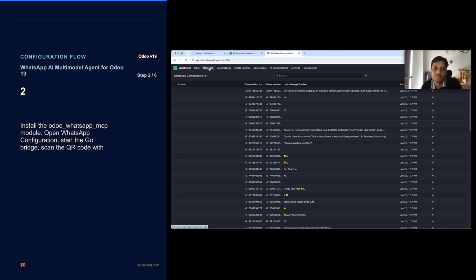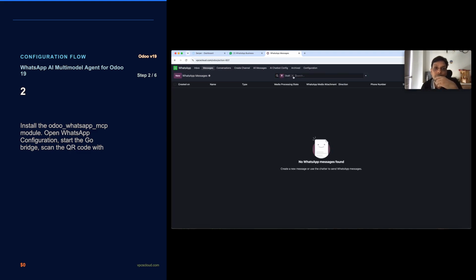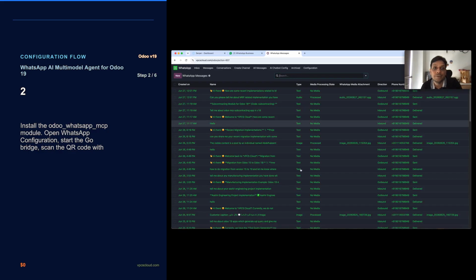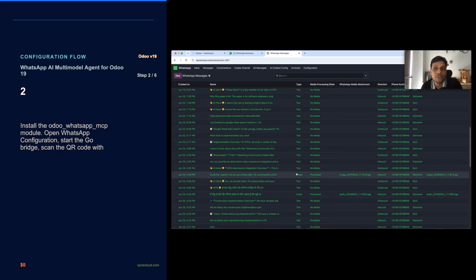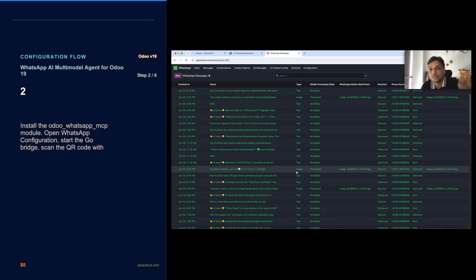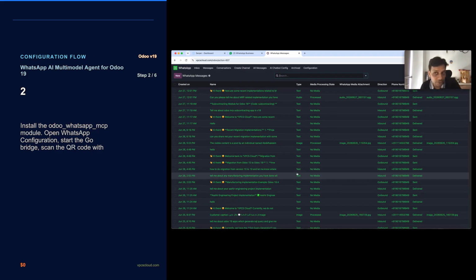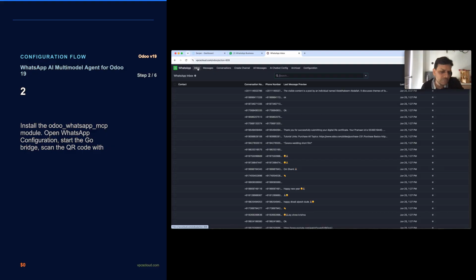It will load all the messages of my WhatsApp, and all these messages are completely stored inside the local SQL database, so it's completely saved. These messages are stored in the SQL database, and we sync them to the Odoo Postgres database also if we require it. Otherwise we are not storing everything, just whatever we require. I will show you